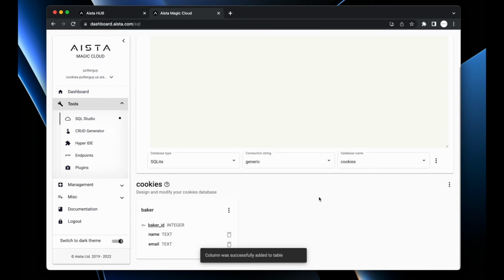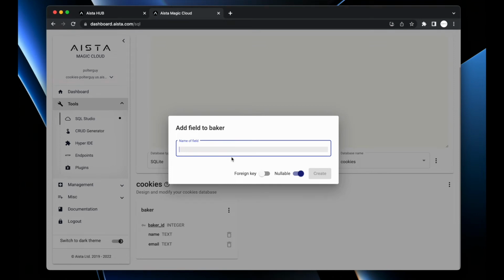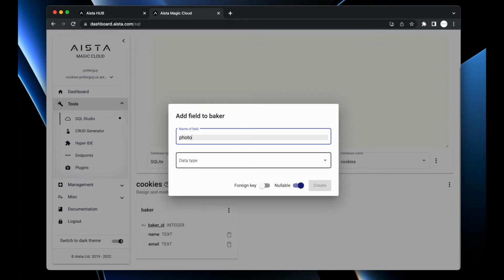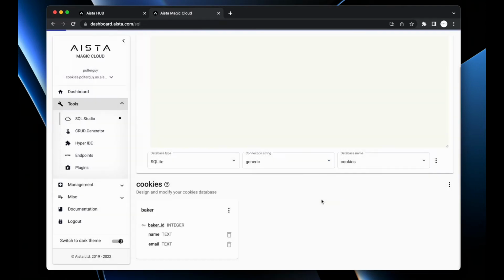Now I can continue adding as many fields as I want to collect related to a specific baker. And I'm just going to be adding one more, but you can really add as many fields as you want to. I'm going to be calling this field photo. Then I'm going to be choosing text and click create. And I can continue adding fields as I see fit, phone numbers, maybe address, whatever's relevant data to associate with each individual baker in your system.